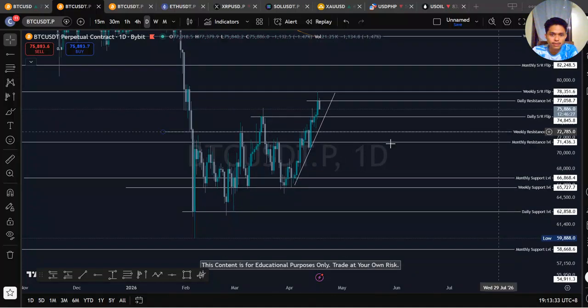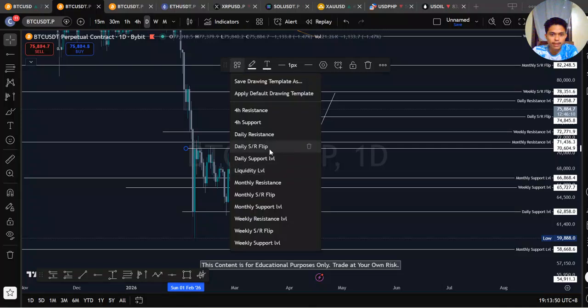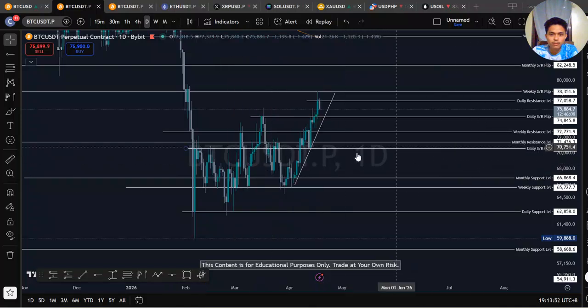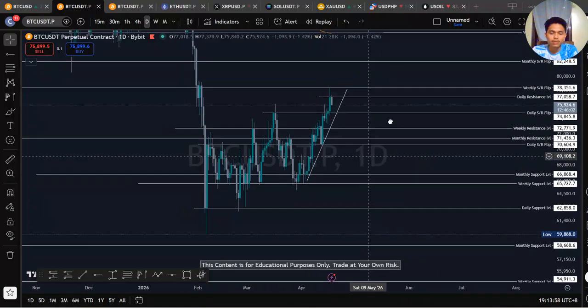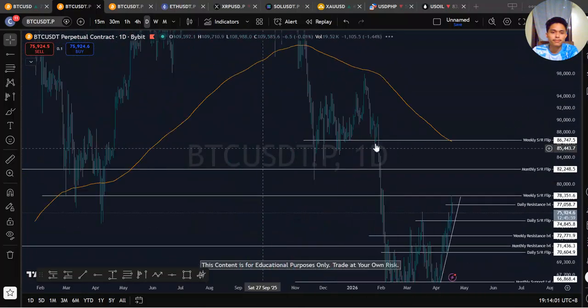Okay, what am I missing? I'm going to call this daily support. We get a bounce here at the 70k level. That's a psychological number. We'll call it daily SR flip. So this level is important. I've got so many lines now. Okay, I think that's enough for the day.